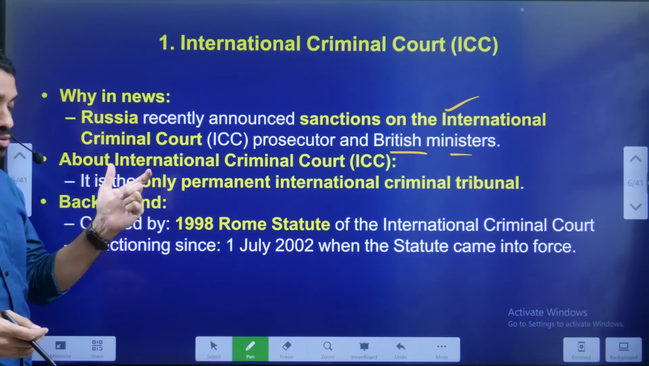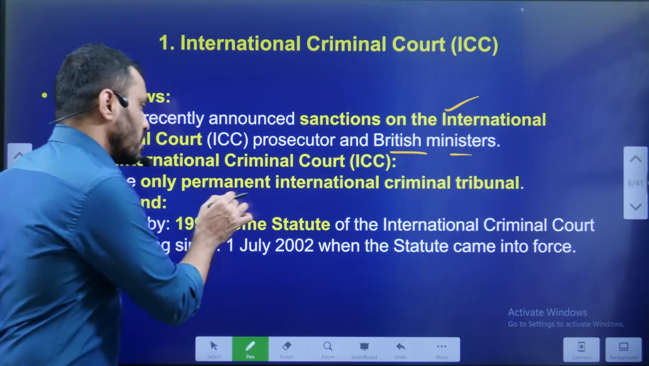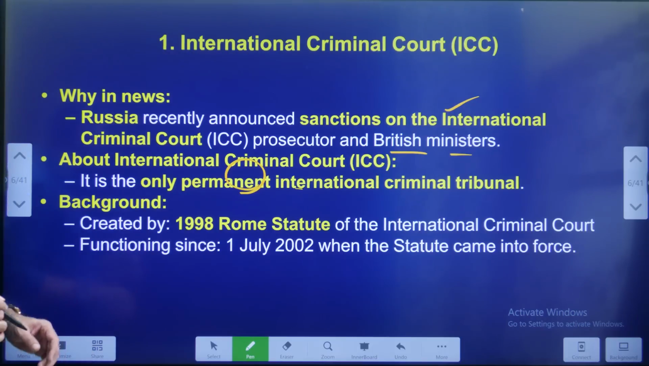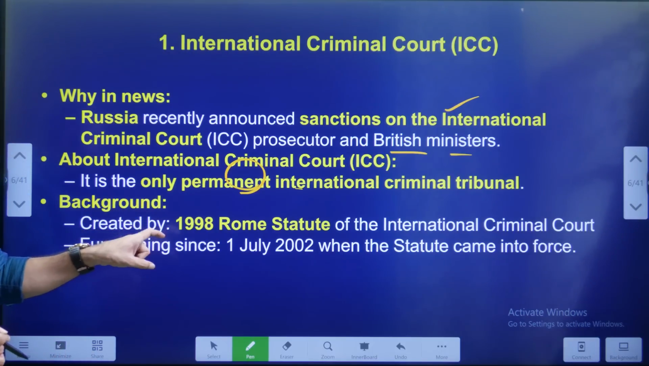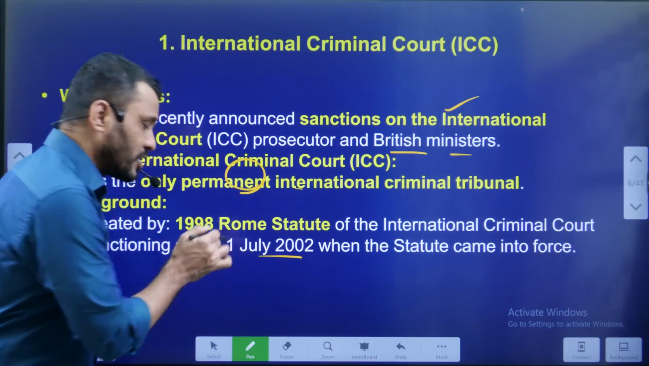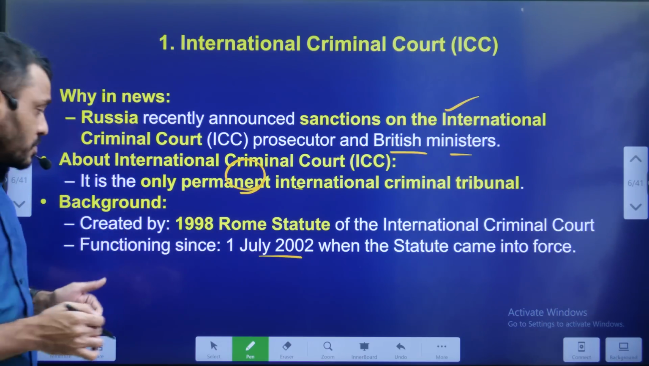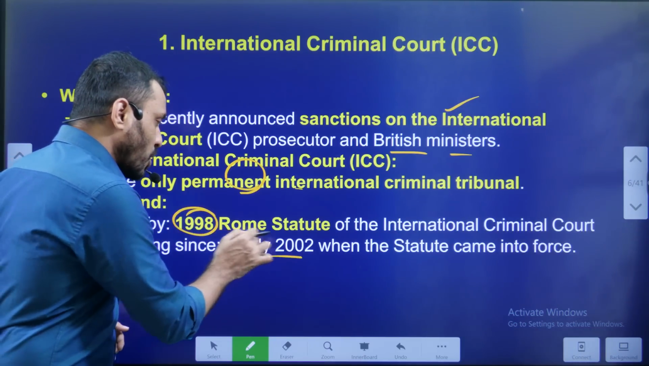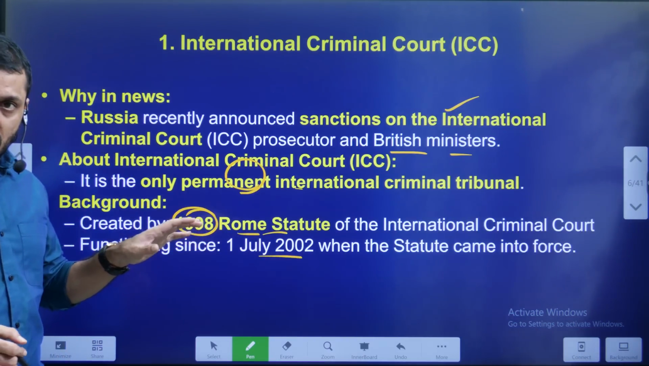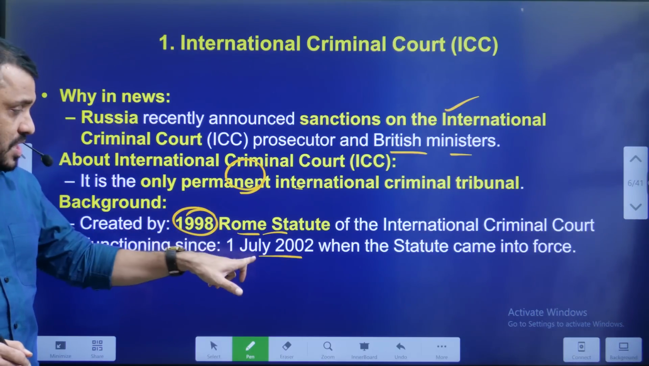The International Criminal Court is a permanent international criminal tribunal, established on 1st July 2002, based on a statute that was made in 1998. It is popularly known as the Rome Statute. Based on that, it came into existence in 2002.